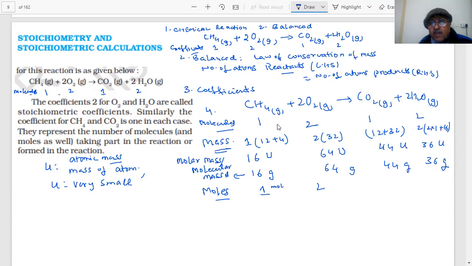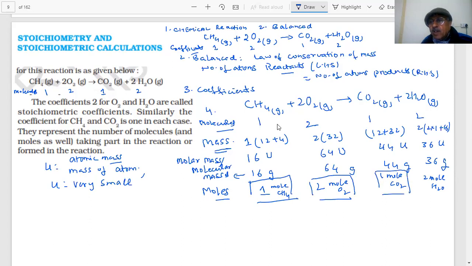You are saying 1 mole of CH4 is reacting with 2 moles of oxygen, and it produces 1 mole of CO2, and how many moles of H2O? 2 moles of H2O. Okay? So students, it is always convenient to talk in terms of moles.